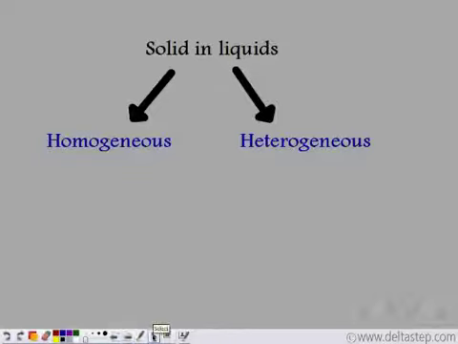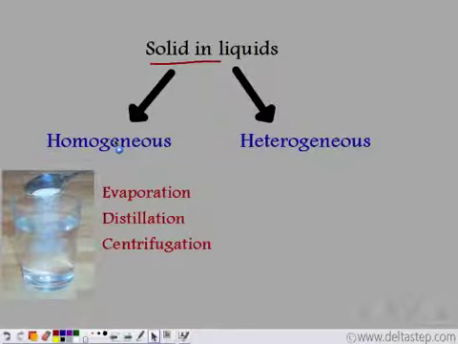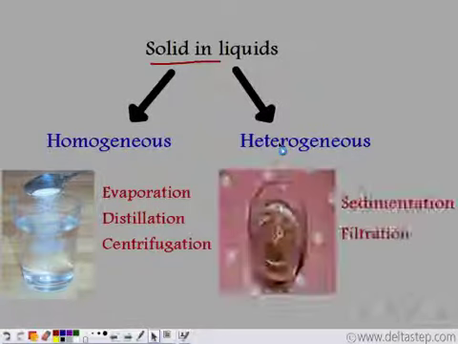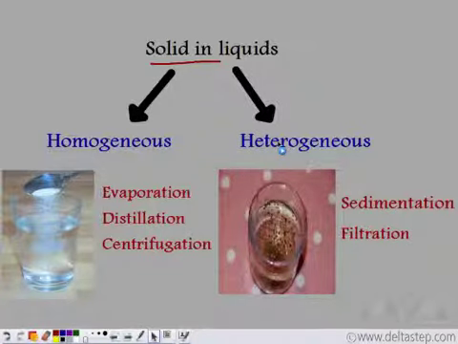So let's revise or recollect what we have studied so far. We have a solid liquid mixture. It can be homogeneous or heterogeneous. When we have a homogeneous mixture, the solid is completely soluble in a liquid. So we use techniques like evaporation, distillation and centrifugation to separate the soluble solid from the liquid. In case of heterogeneous mixture, we use techniques like sedimentation and filtration. Since the solid is not completely soluble in the liquid, by using these techniques, we can separate the insoluble solid. So this is how we separate the soluble solid or the insoluble solid from the liquid.